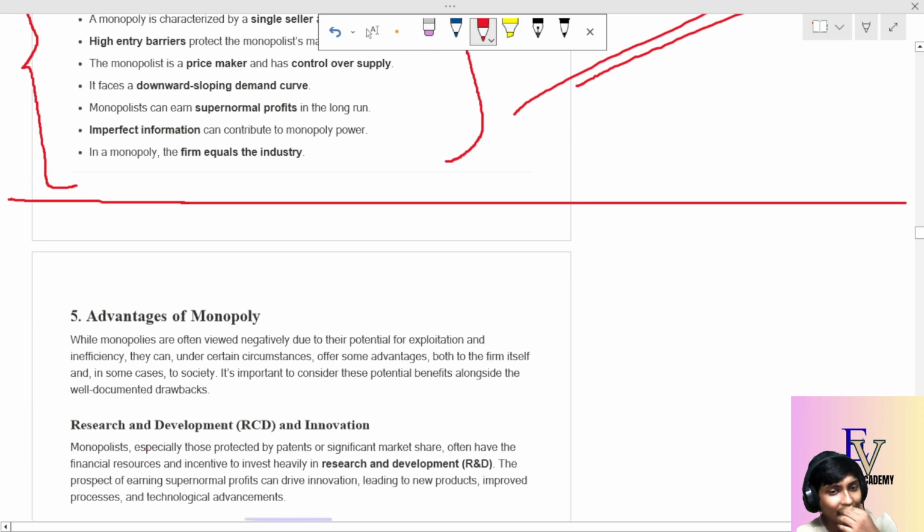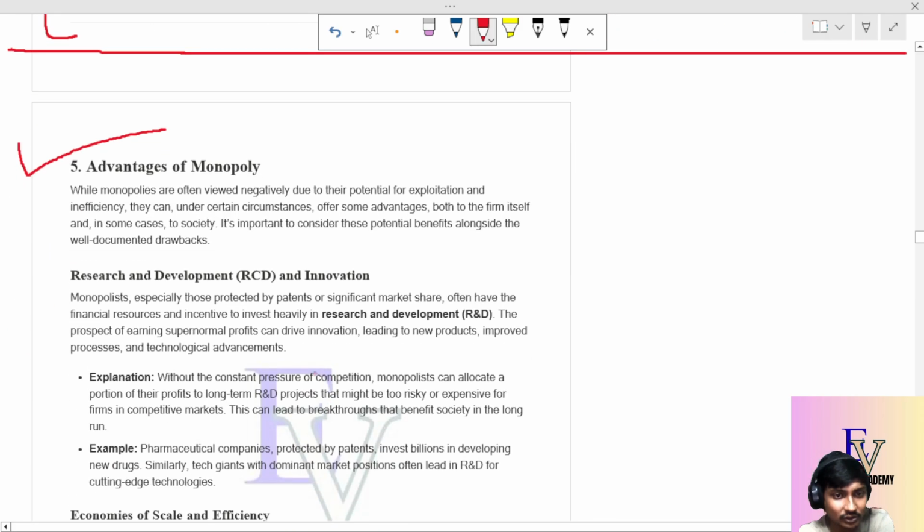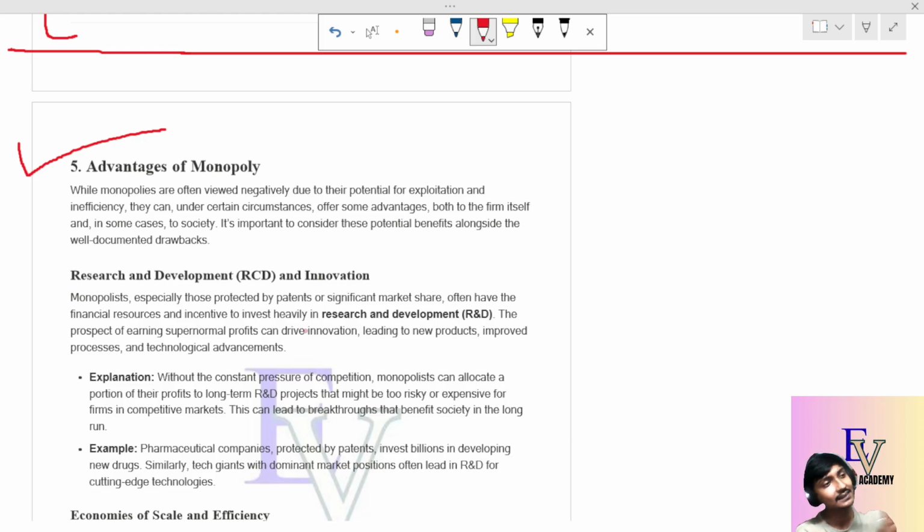Okay, now we come to the advantages of monopoly. The most important advantage of the monopoly is the R&D cell, research and development and innovation, because in most of the cases monopolies go for some innovations. They often have a huge market share, because they always control the supply and it has no close substitute, as we have already gone through.